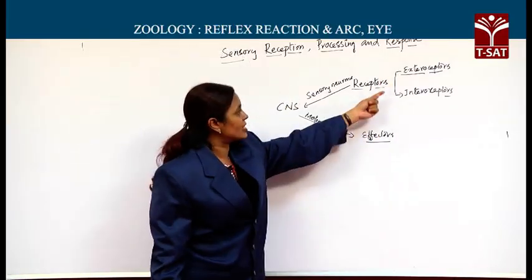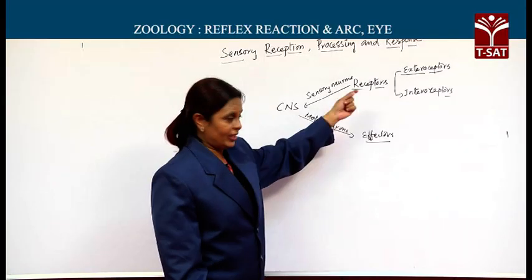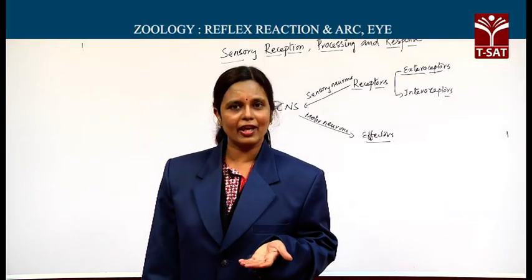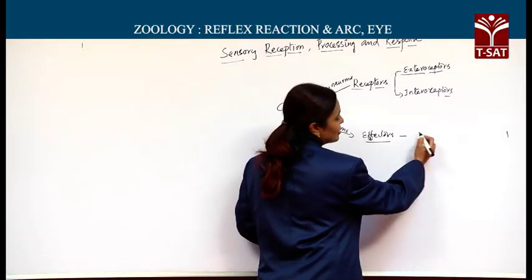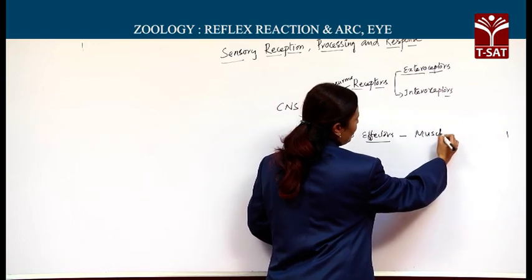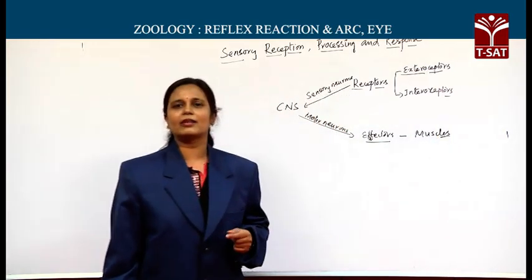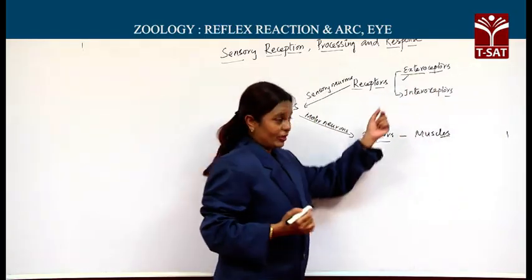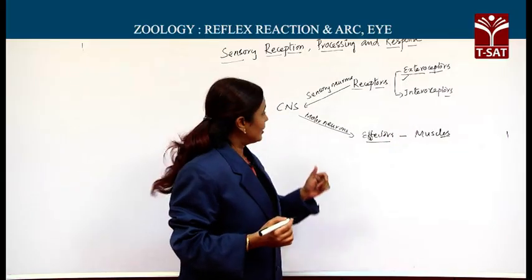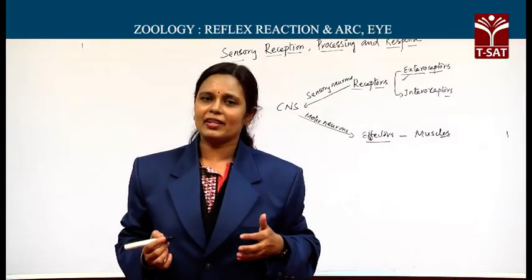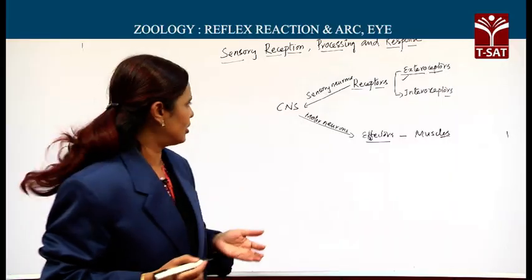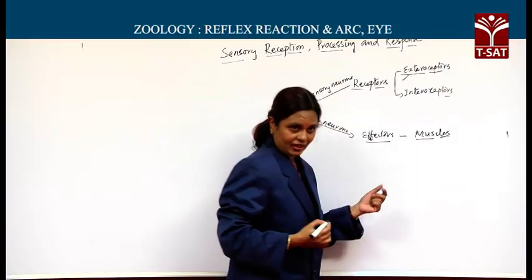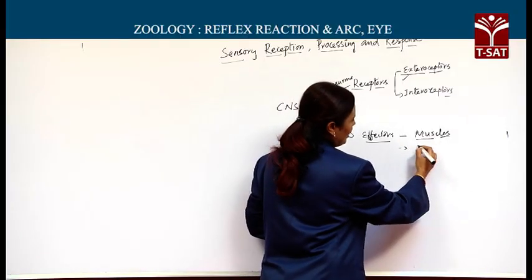We discussed exteroceptors and interoceptors. Fine. Then what about the effectors? What are the effectors of our body? How are you bringing about the action? Effectors of our body are nothing but muscles. Then you said receptors are of two types, external receptors and interoceptors. Then are the effectors for both the receptors the same? You get two categories again here. When you say muscles are the effectors, along with the muscles there are also glands.